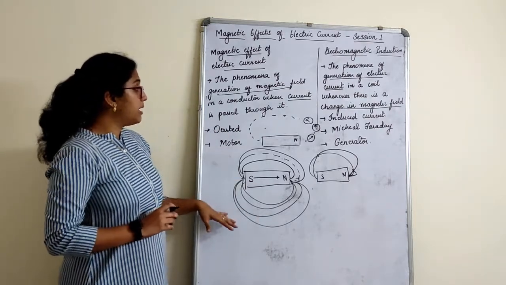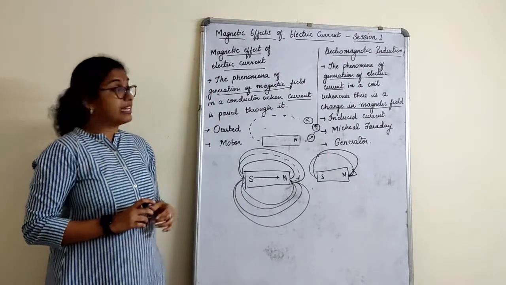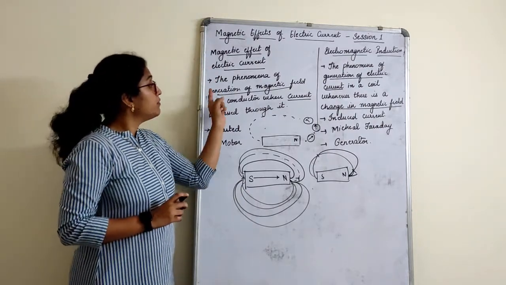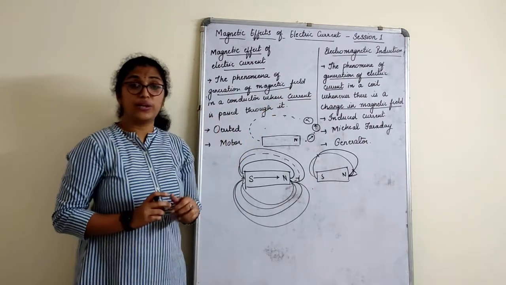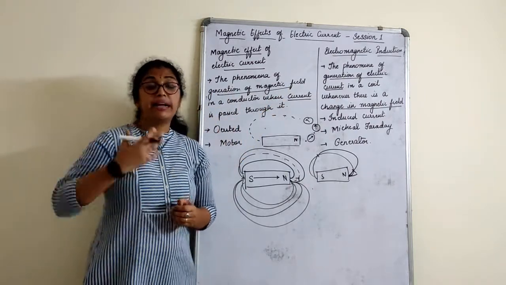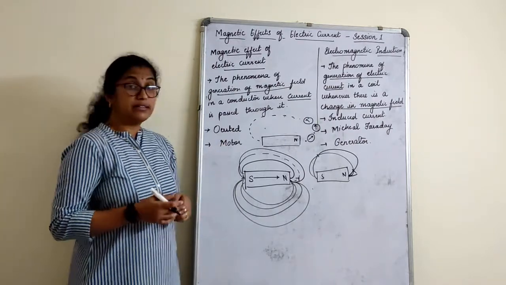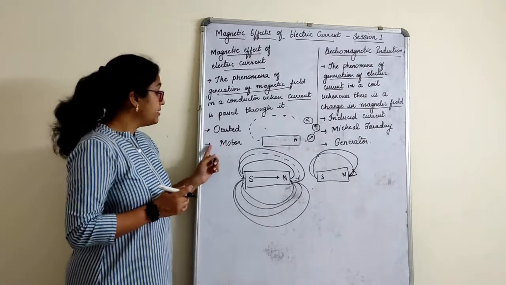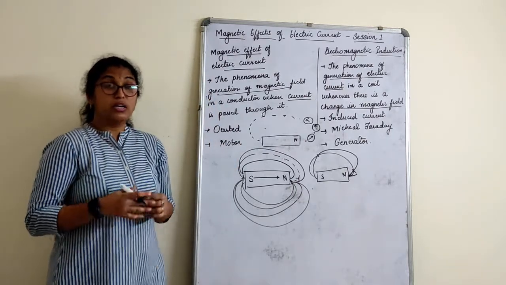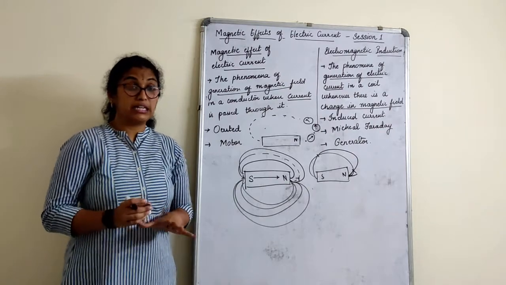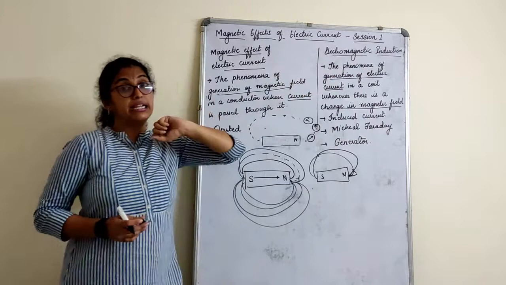So this is about the magnet, and magnetic effect of electric current is the phenomenon of generation of a magnetic field in a conductor when current is passed through it. We are creating a magnetic field. How? By passing a current. So this was given by a scientist, Oersted, and based on this magnetic effect of electric current, this whole chapter we are studying is magnetic effect of electric current and electromagnetic induction.